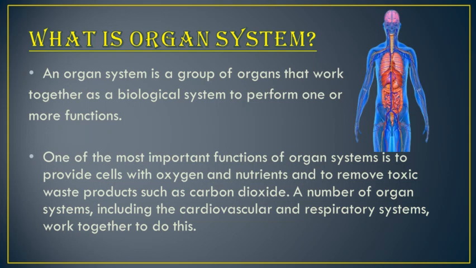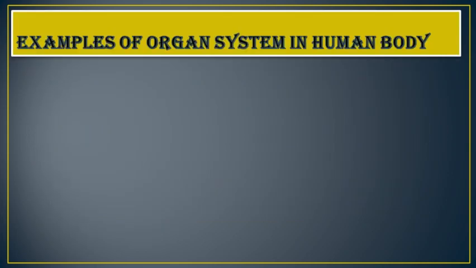The cardiovascular system, that is the circulatory system, and the respiratory system, related to respiration, are working together. So an organ system is a group of organs which perform more functions together.